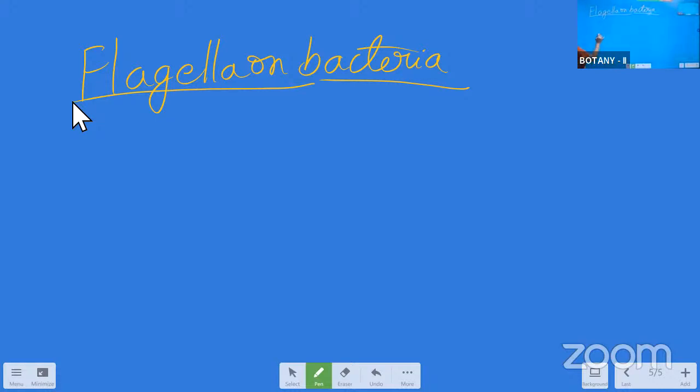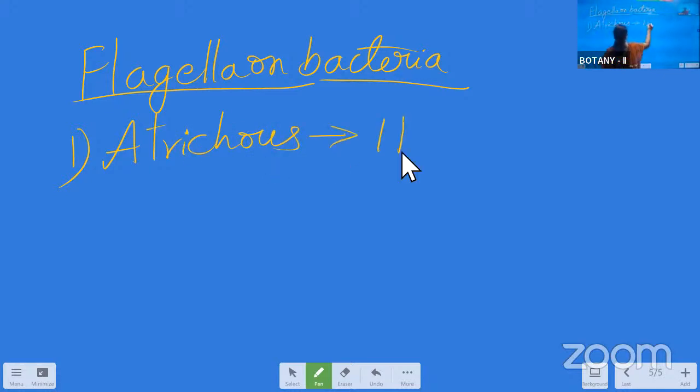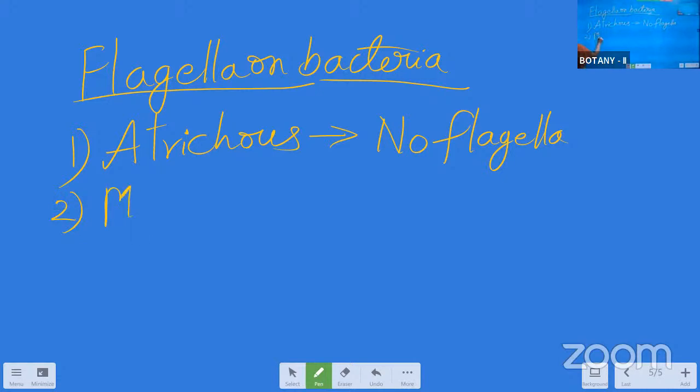So if the bacteria does not have any flagella, that is atrichous. Atrichous, that is no flagella for it. Those are the atrichous bacteria. And the second one is monotrichous. Mono means one. So monotrichous.